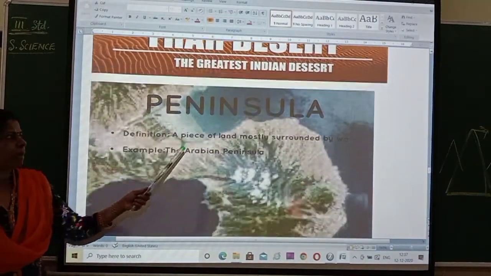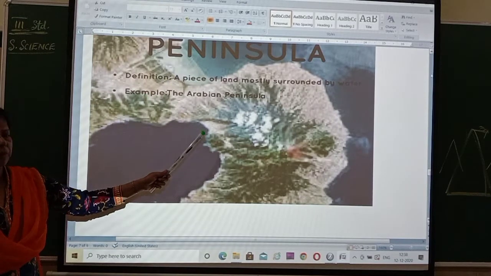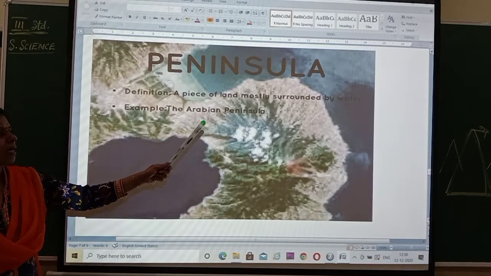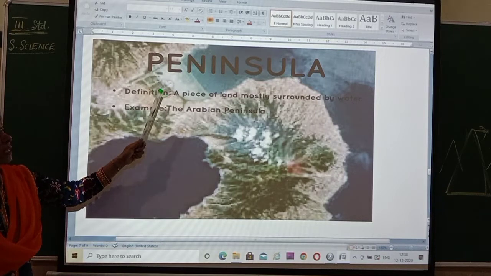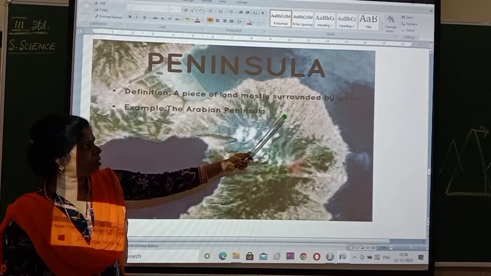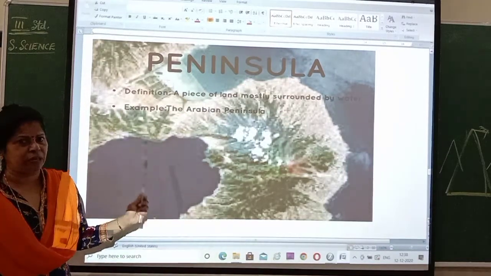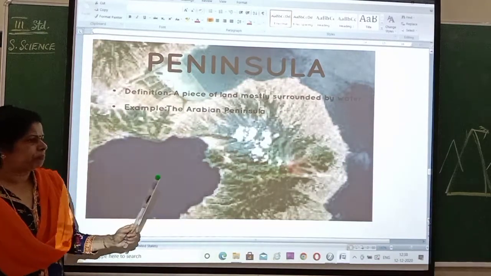So this is about the peninsula. Peninsula means what? One part will be land and the 3 parts will be covered with water. That is called a peninsula. So you can see here the definition: a piece of land mostly surrounded by water. Example, the Arabian Peninsula. To the west you can see the Arabian Peninsula. Next.